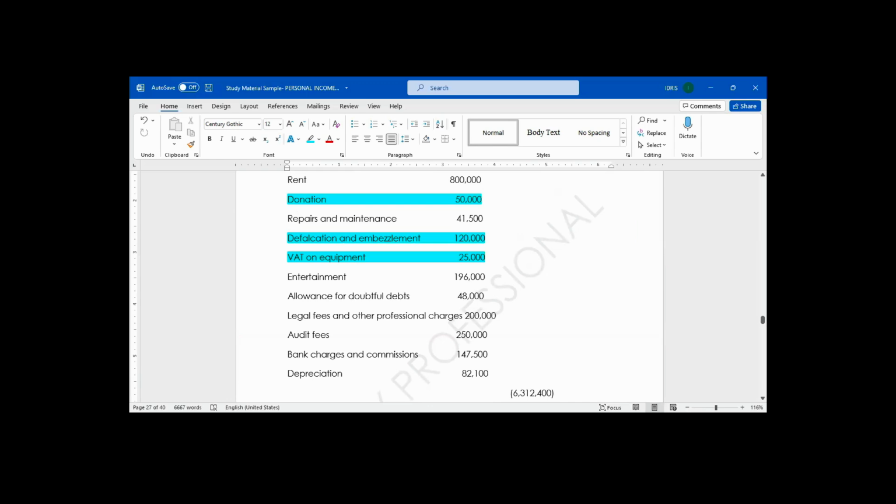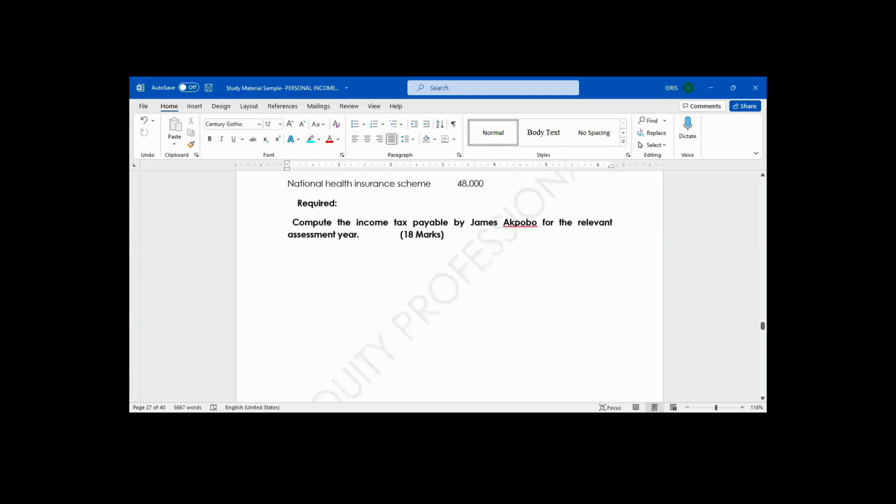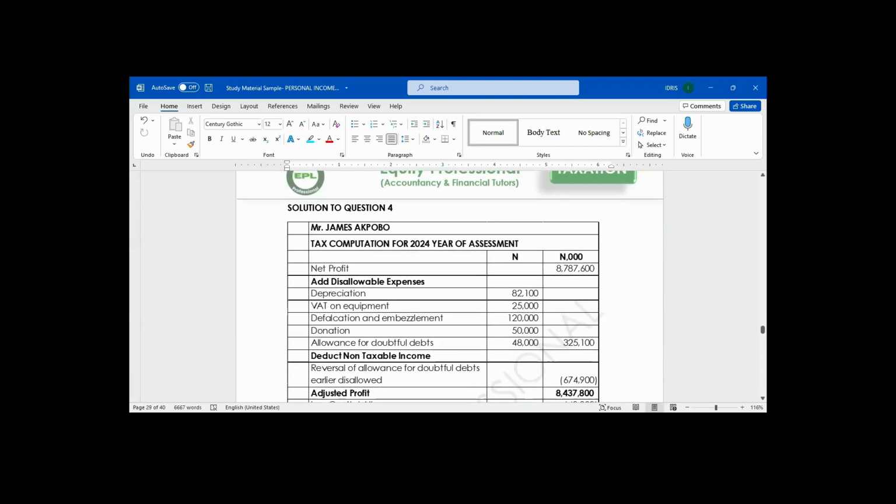But in a question, if they just write entertainment and do not give you additional information, you assume it's entertainment of family and friends, and you disallow it. I will add it back to the net profit. Do you understand my points? So entertainment is going to be disallowed.